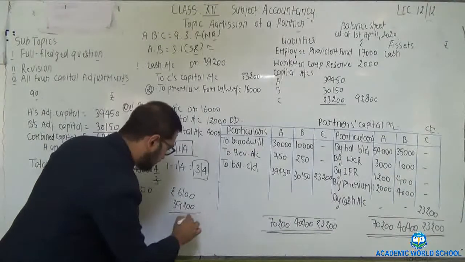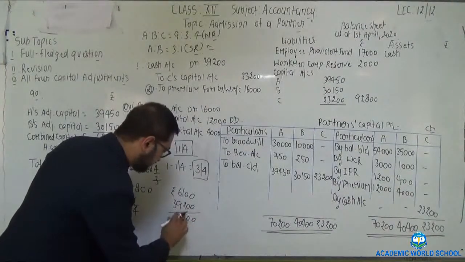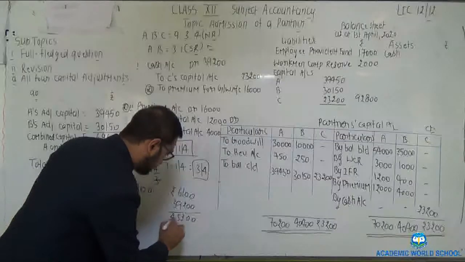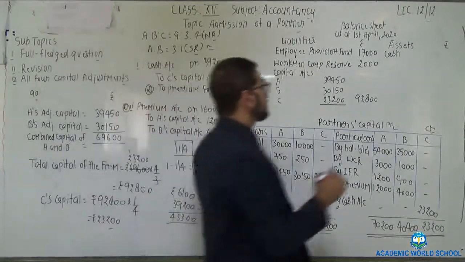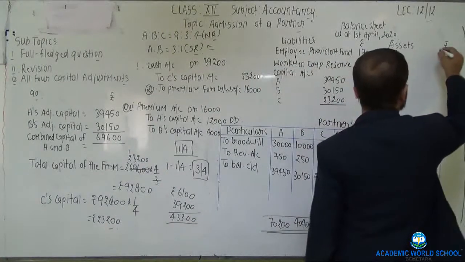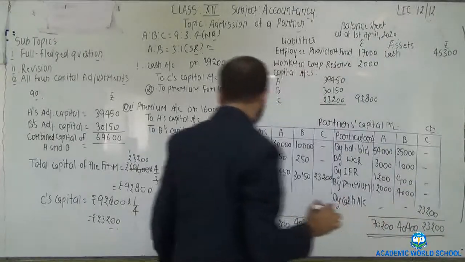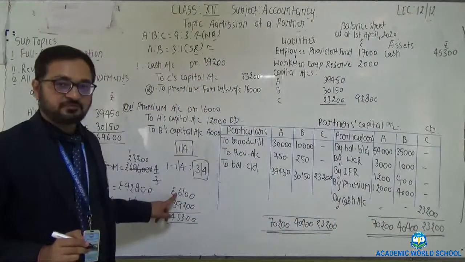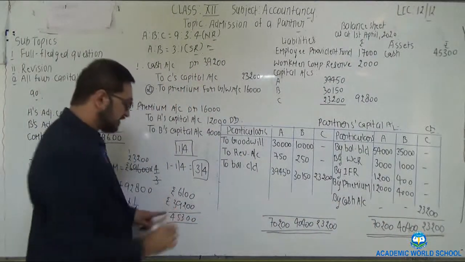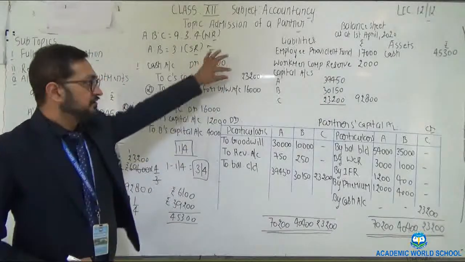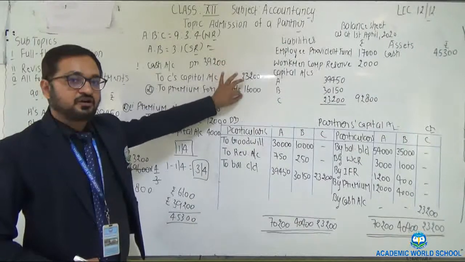39,200. Now the actual cash balance which is available in the partnership firm is 45,300. 6,100 previous balance plus 39,200 which new partner brings into the partnership concern, that is of capital and of premium.